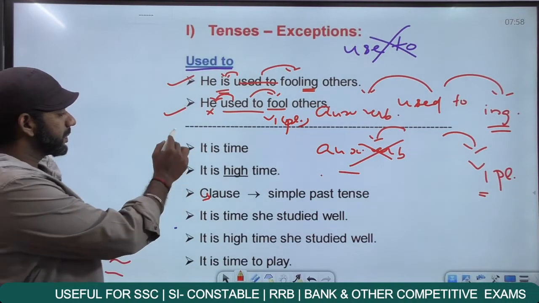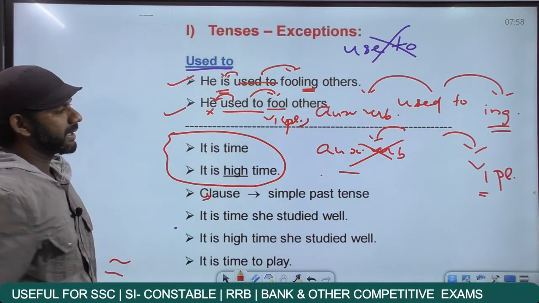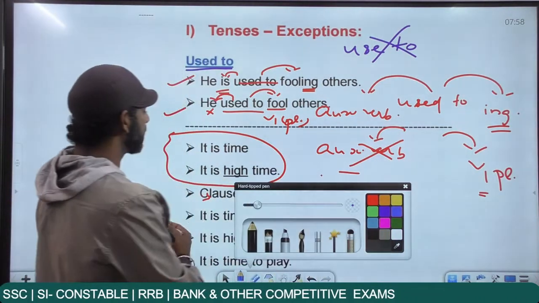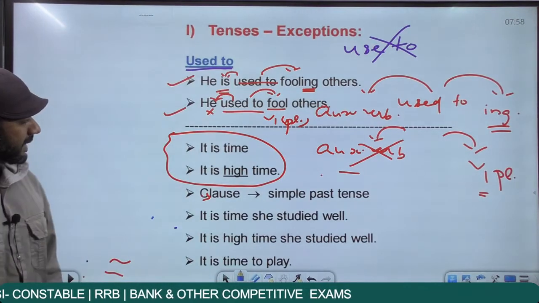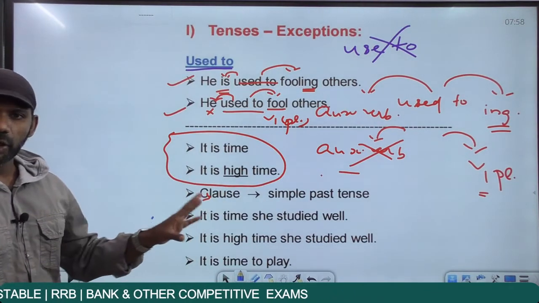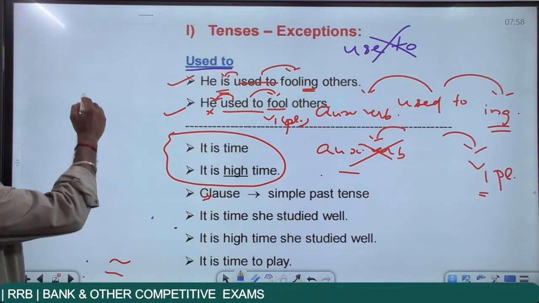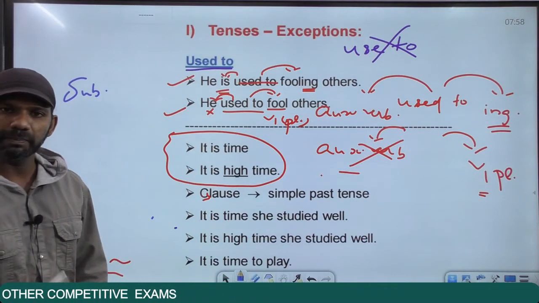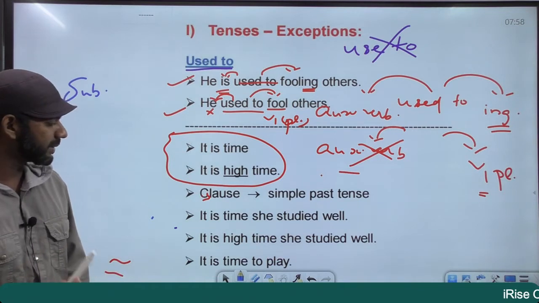"It is time" and "it is high time". The usages "it is time" and "it is high time" have a rule of their own. Now, what do you mean by a clause? You know what a subject is. The doer of an action or the noun or pronoun given primary importance in a sentence is termed as the subject.